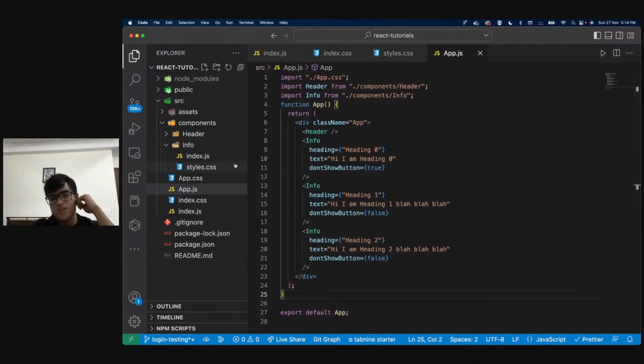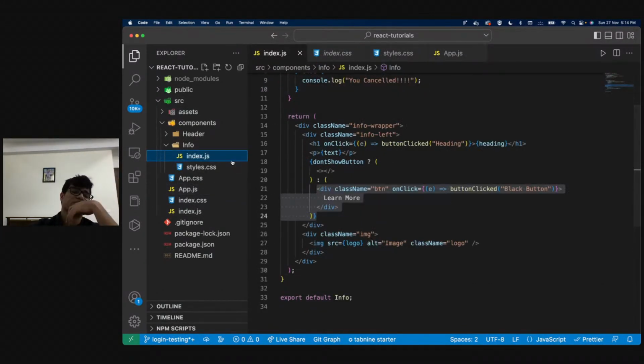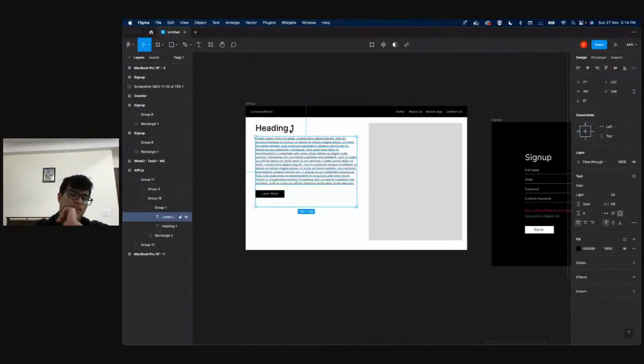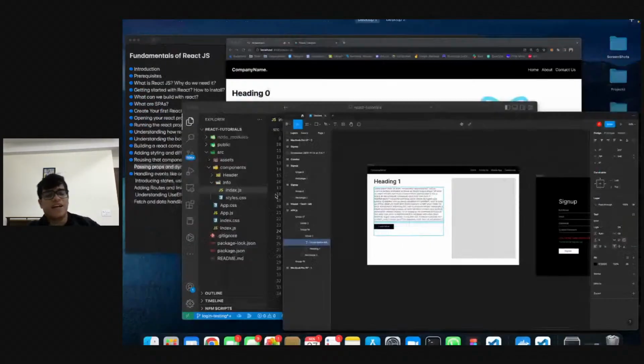Right now, our entire job was to reuse these components and to conditionally render things. And how do we do that? That basically means we want to make these components dynamic. What does dynamic mean? Dynamic means that I want the value of these components to change, not constantly, but according to my needs. I want to reuse this component, but I want to pass variables so that I can reuse these components. Let's say I made this entire component, okay, and the goal was to make this variable, and this variable, right? So that is how we did that.